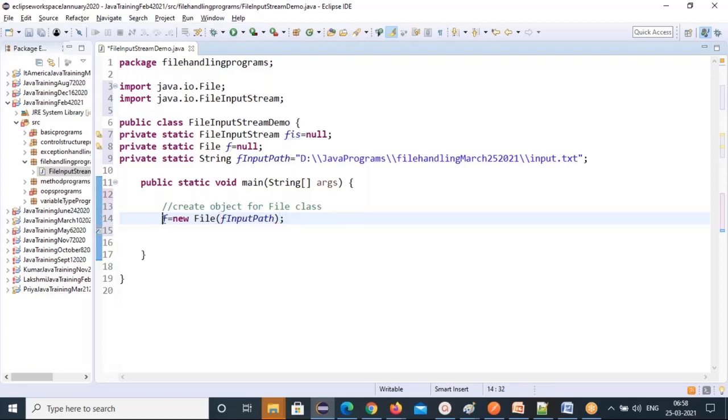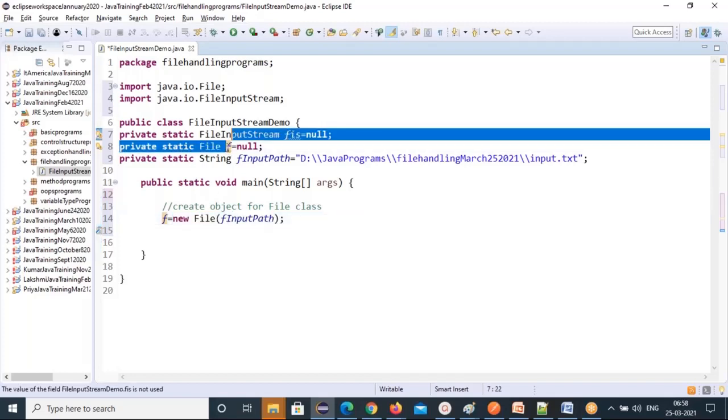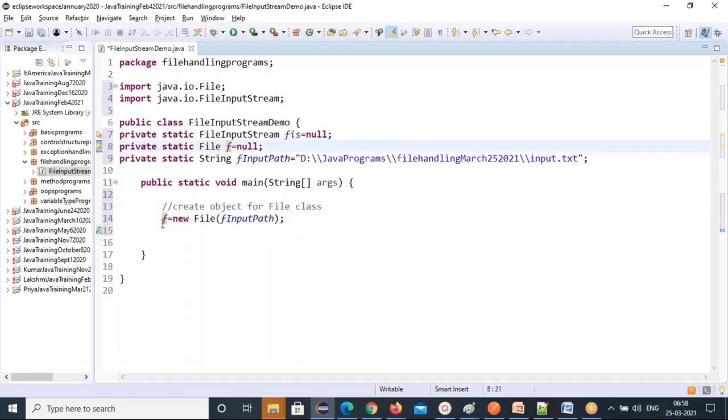So now this is a file. Now see how I assign this object value. I am passing it to the global variable. This is how to pass to the global variable. I didn't use the data type again here. I already declared the data type here, the class data type for File. So that's how to pass the object value to global variables. So that f you can use anywhere. That's how to make the global variables.